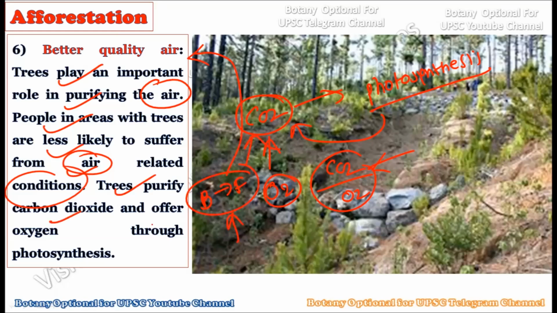These trees purify the carbon dioxide and offer oxygen through the process of photosynthesis. So on the one hand, they are absorbing the harmful CO2, and on the other hand, they are giving life giving oxygen to the nearby people. So that is why these trees are very, very important to plant in surrounding areas, or to convert the barren land into a forested area through the process of afforestation.